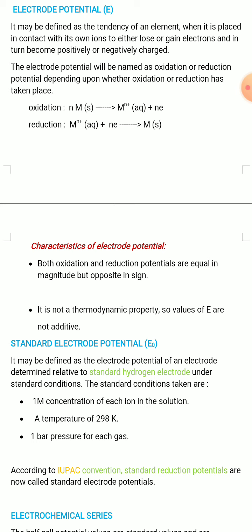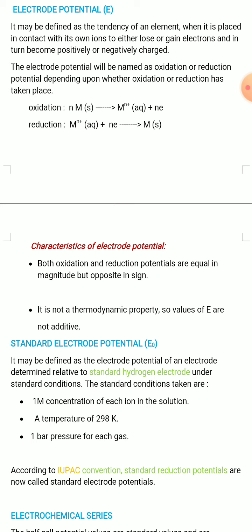And it is not a thermodynamic property, so values of E are not additive. One thing you have to remember: as both the oxidation and reduction potentials are equal in magnitude but opposite in sign, you can easily convert the oxidation potential into reduction potential by giving the opposite sign.